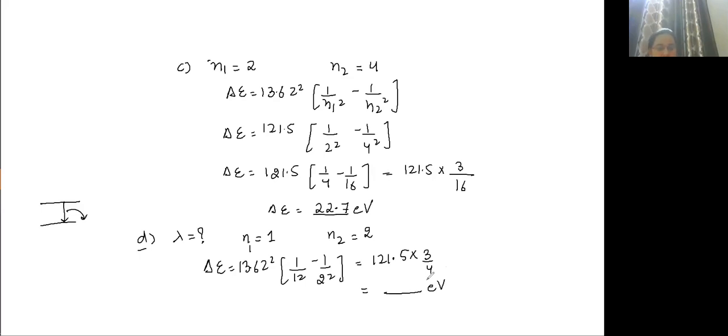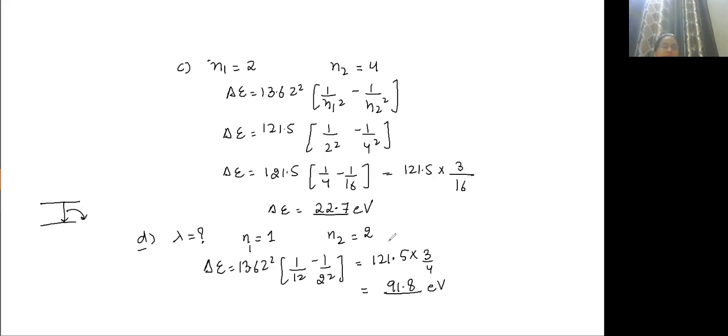So you will get energy as, on solving this. What will be the energy that you will get? Tell me. This energy will be approximately 91.8, 92. Now this is in electron volt. How will you calculate wavelength? Which formula you should apply? Energy is in electron volt. What will be the wavelength?